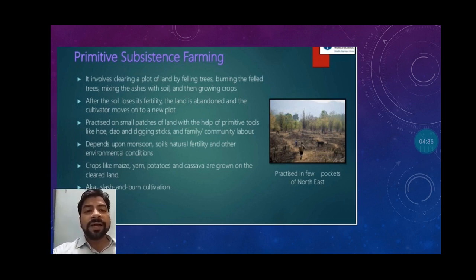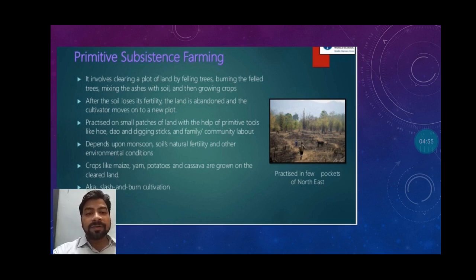They are not doing this to earn money, only for the sustenance of life. So they depend on the monsoon for rain and on natural soil fertility, completely dependent on environmental conditions.